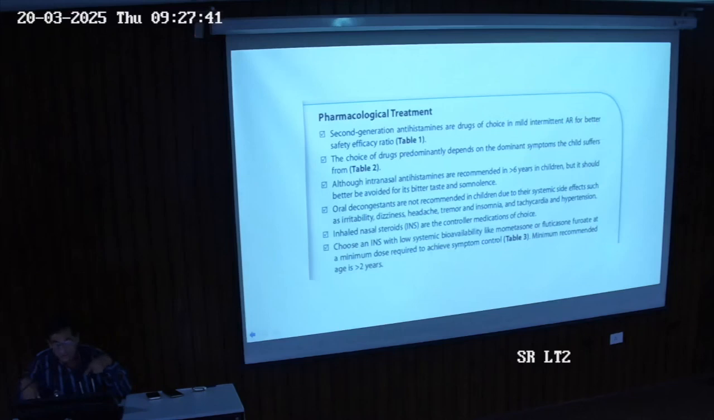Inhaled antihistaminics are recommended for children older than 6 years. Oral decongestants, what we have: you are feeling like choking, and we can give an oral decongestant, but they have a very limited role because they have side effects also. They can give you tremors, insomnia, tachycardia and hypertension. So we should avoid these things. The main gold standard treatment is INS, inhaled nasal corticosteroids. We'll go into that in the next slides.